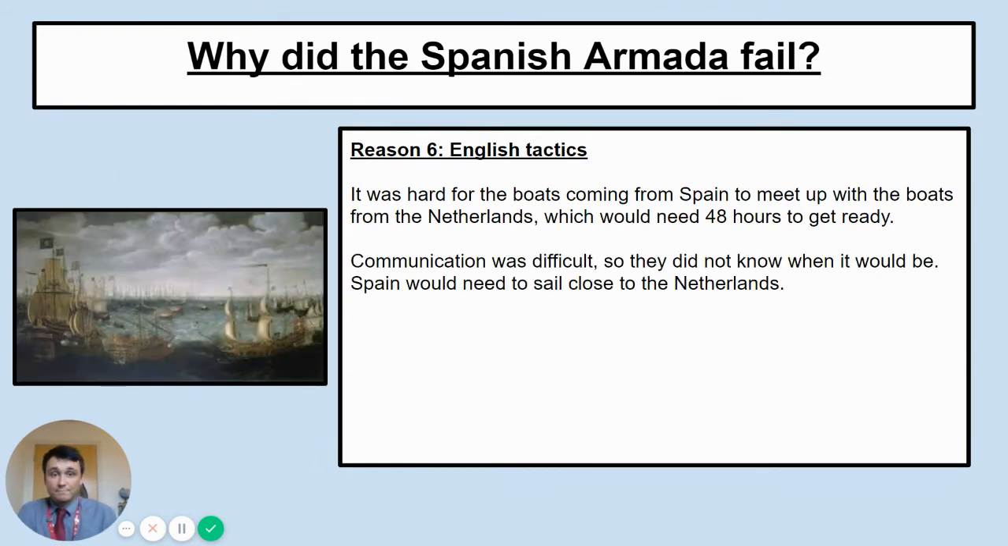Communication was difficult. They don't know when it's going to be. Spain would need to sail close to the Netherlands as a result. They need the English to leave them alone. They need time to get the two fleets of ships together.